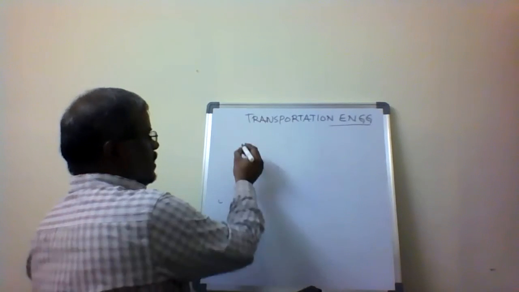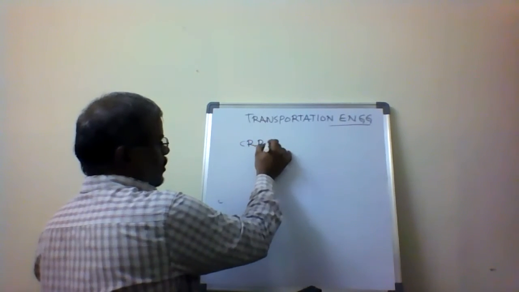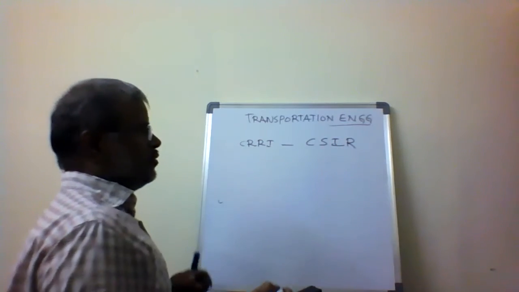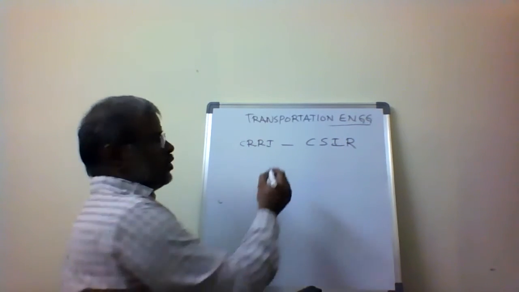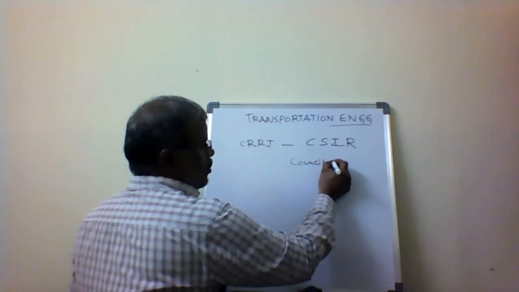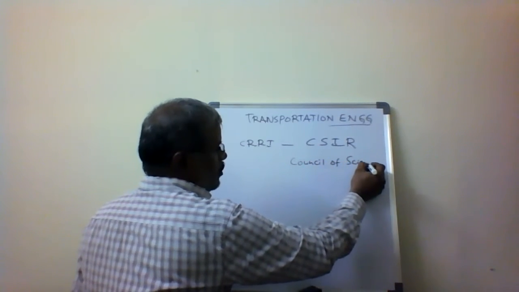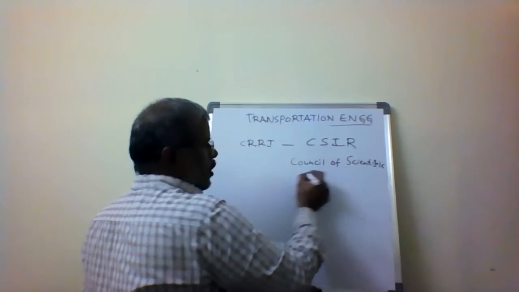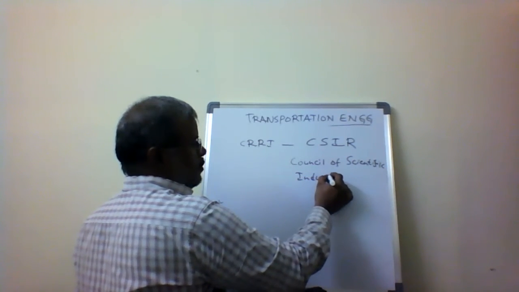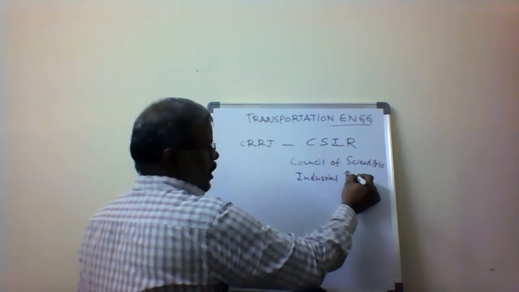CSIR is the Council of Scientific and Industrial Research labs.